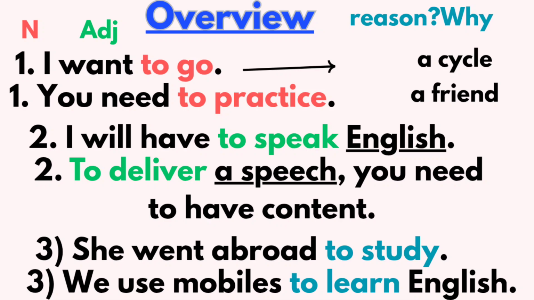So, I have taken three examples to give you overall clarity. Remember, I'm going to repeat one last time. Infinitives act as nouns, adjectives, and infinitives help us to talk about the purpose or reason. So it has three functions, right? Overall, I hope we have understood the concept. And I want to tell you one mini note.